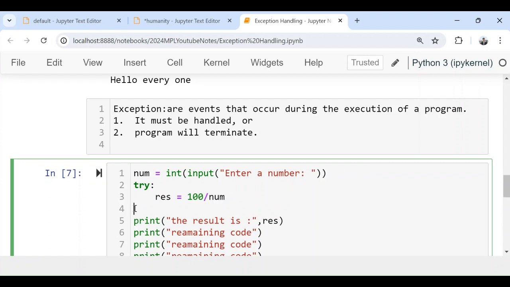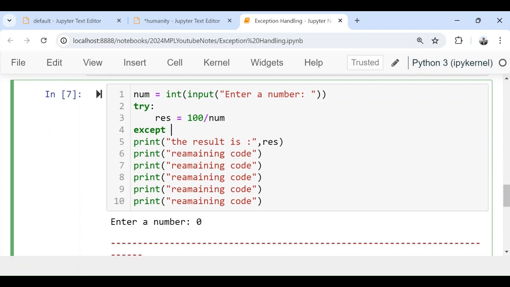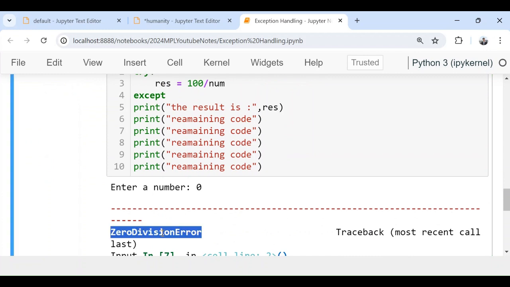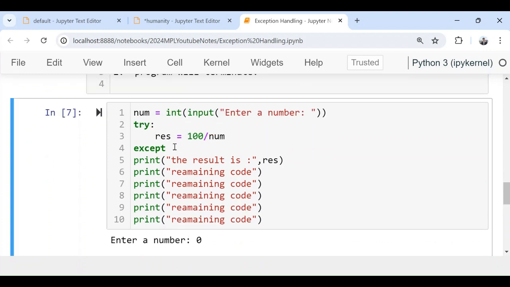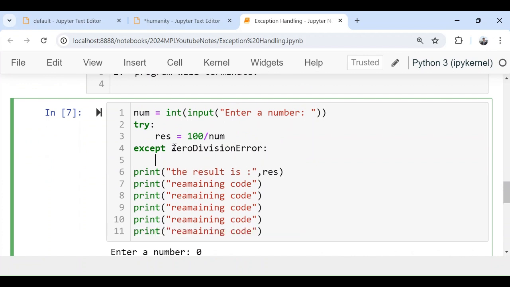I will just see this one, and then I have to handle this exception. Handling means what? If this denominator is going to be 0, what is my solution? So I will say except, I will just copy paste this error from here, ZeroDivisionError. Except if ZeroDivisionError is happening, then what should you do? I will just say print the denominator must not be 0. So that's it.